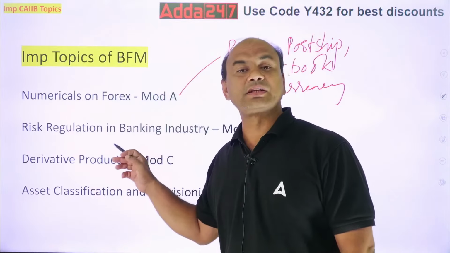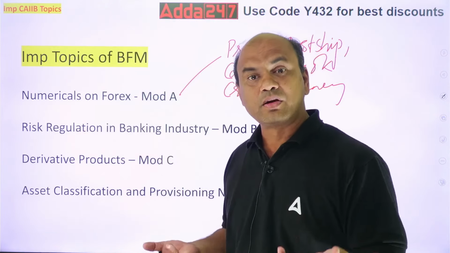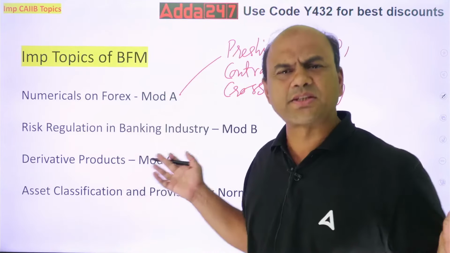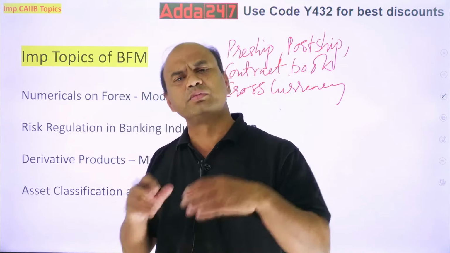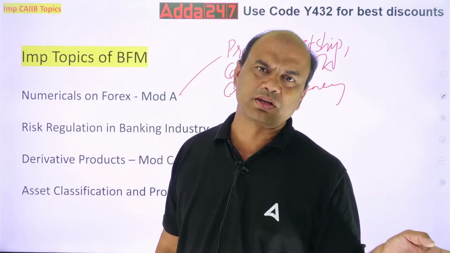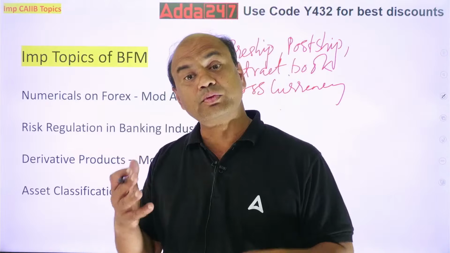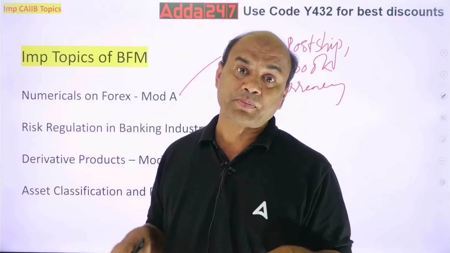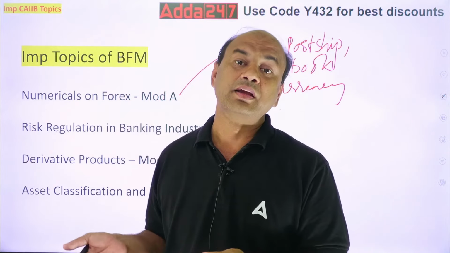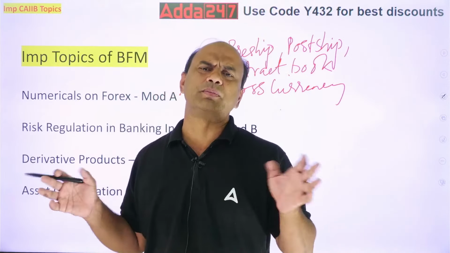Second, module B, risk regulation in banking industry. One of the major elements, in fact, why major? Almost it covers 75% of module B, risk regulations. Very big chapter, and it covers almost everything. It starts from your Basel norms, Basel 1 to 3, all the 3 risks, market, credit and ops. Then it goes to various Basel pillars, the 3 pillars of Basel that you have to study, 3 pillars in Basel 2 and Basel 3. Then what is the CCB? What is the counter-cyclical buffer? So many topics are there.